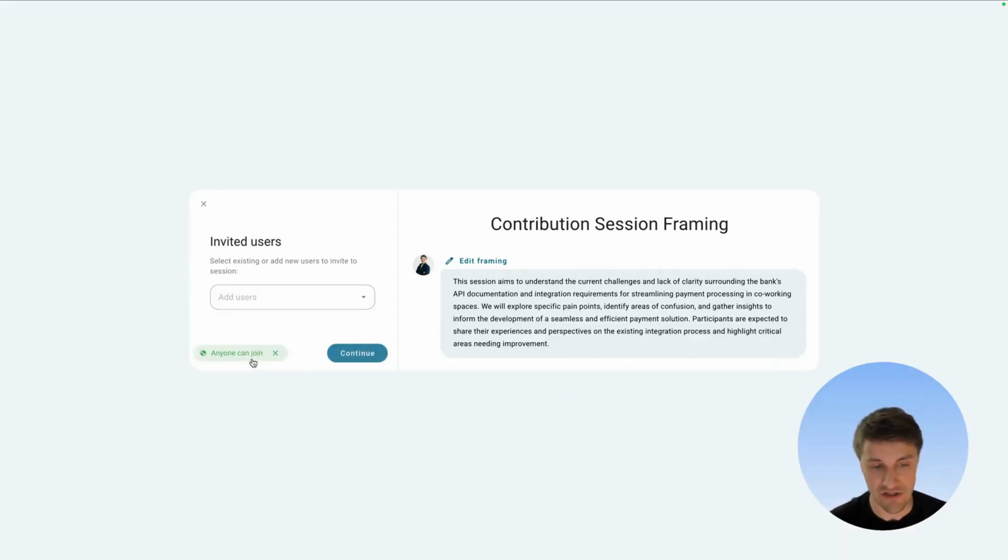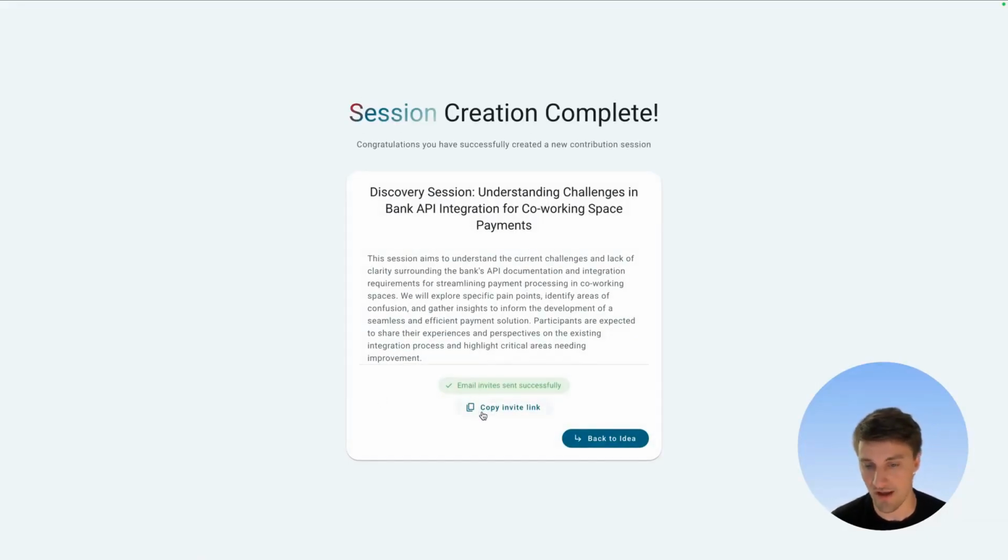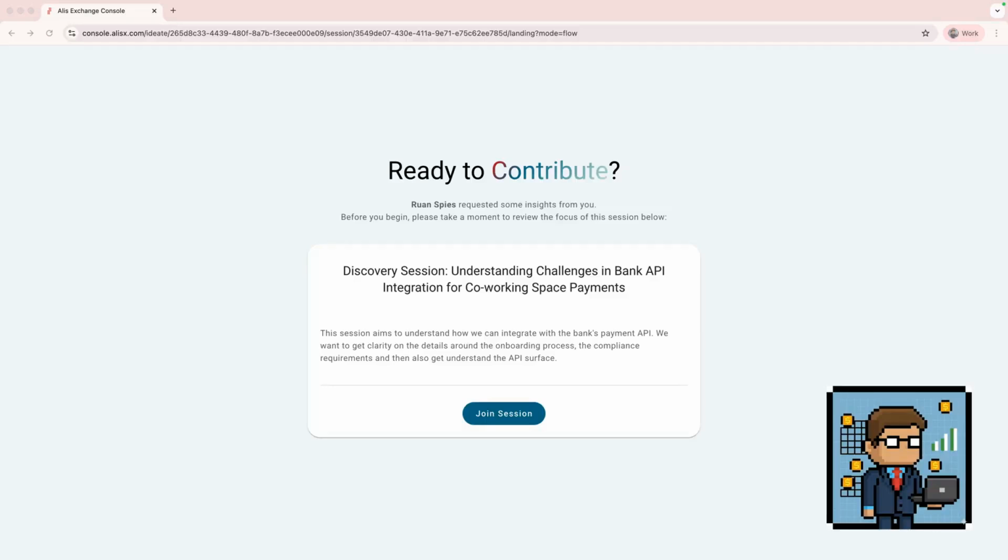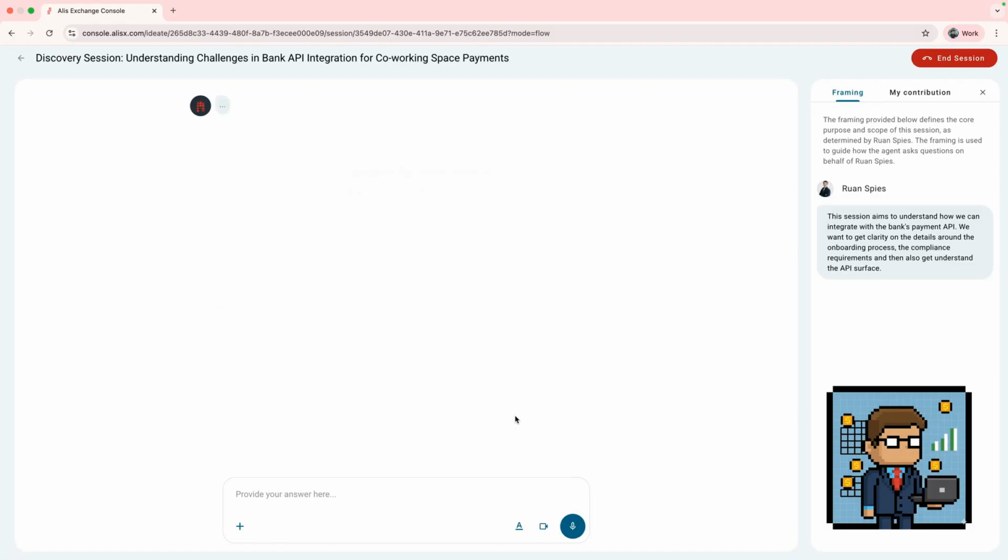And I'm not exactly sure who I need to send this to, so I'm going to generate a public link that I can then add in an email and send on to the contact that we have at the bank. So I'm going to hit continue, and copy the invite link, and I would then send that through to the bank. So let's move over to the bank employee side that receives this email and see what their experience would be. They'll receive this link that they can open up and join a session. When they join a session, the Alis Ideate agent will, on behalf of the person that sent it, ask questions and allow people to contribute to this.